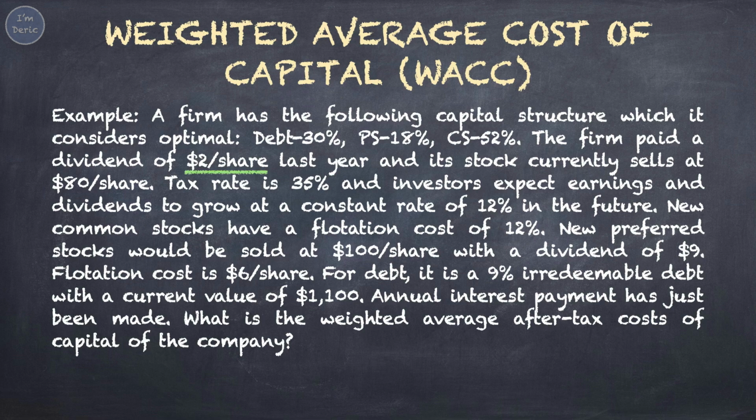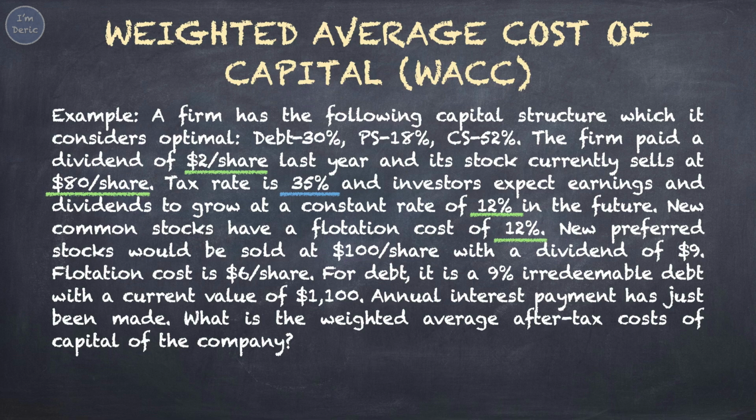The firm paid a dividend of $2 per share last year, and its stock currently sells at $80 per share. $2 is D0, $80 is P0, classified under cost of common stock. Here we mark them with green lines. Tax rate is 35%, this is T, classified under cost of debt. We mark it with a blue line. Investors expect earnings and dividends to grow at a constant rate of 12% in the future. 12% is the growth rate, classified under cost of common stock. We mark it with a green line.